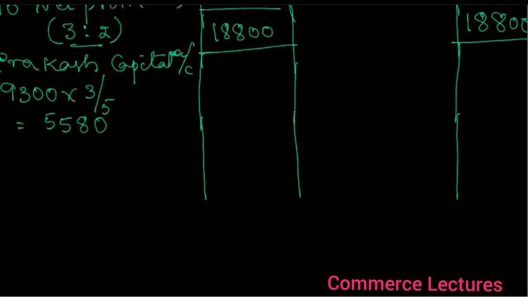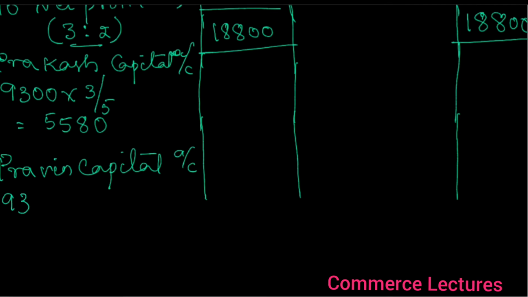Praveen. Okay, Praveen, capital account, 9,300 into what is the ratio of Praveen? 2. 2 divided by 5. So how much it will be? 3,720.